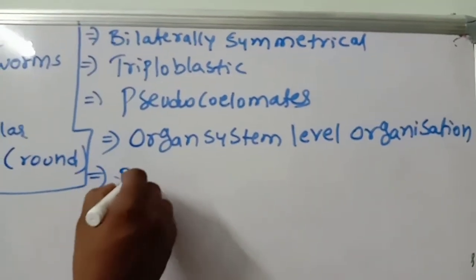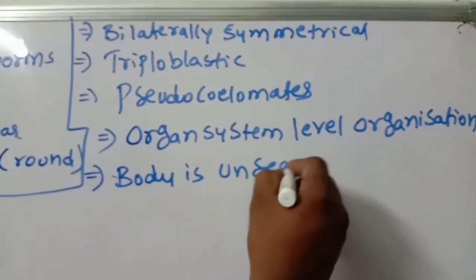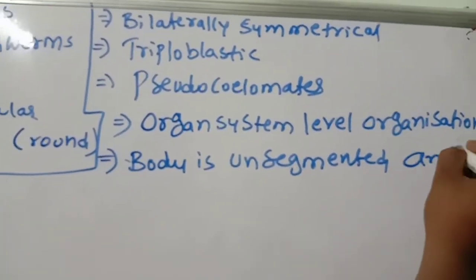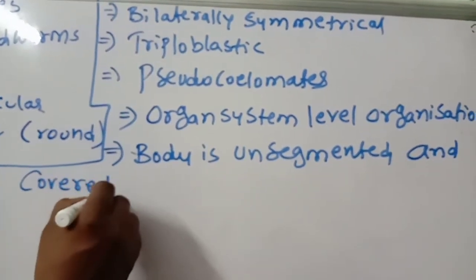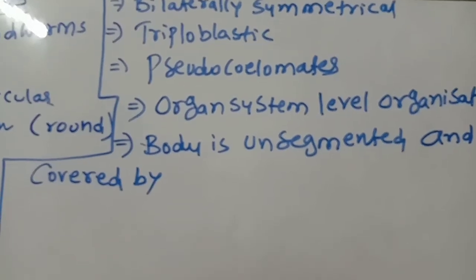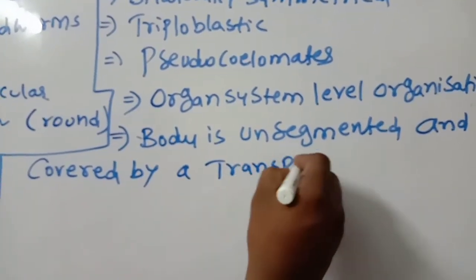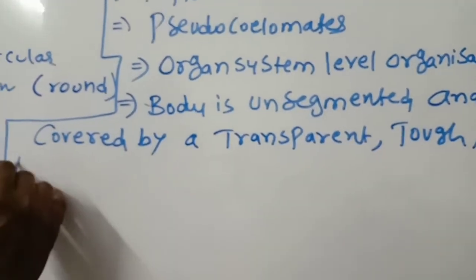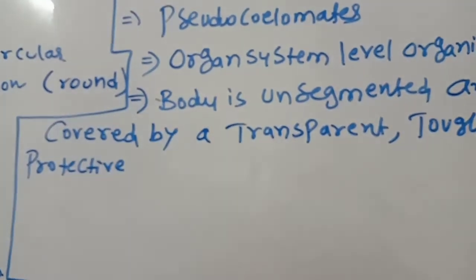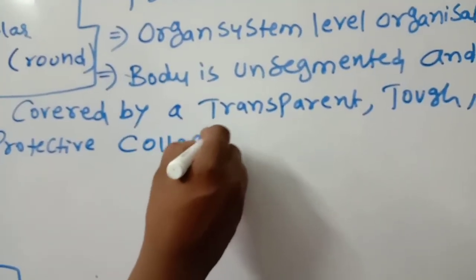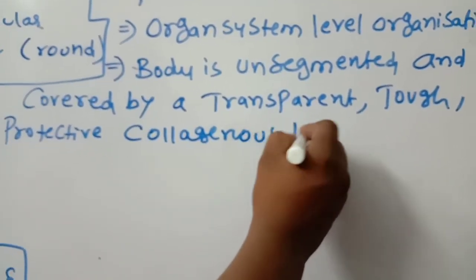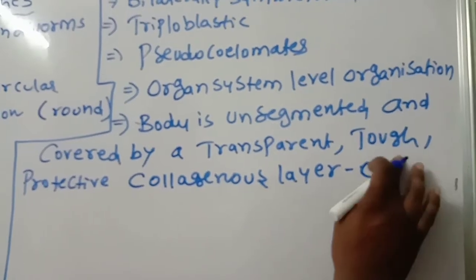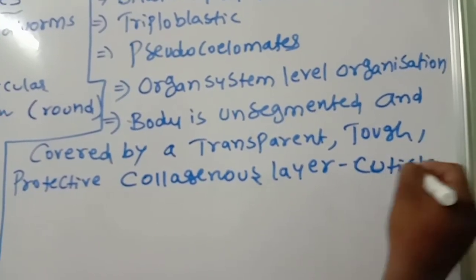The body is unsegmented, which means they don't have any segments, and it is covered by a transparent, tough and protective collagenous layer. This collagenous layer is called the cuticle. This is the most important point you should remember.